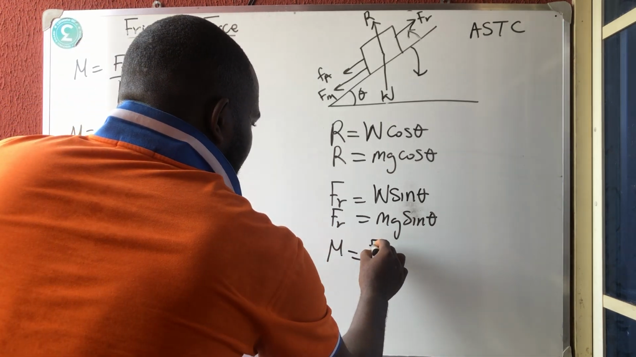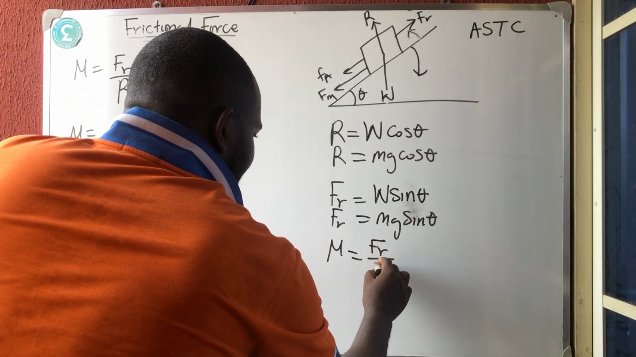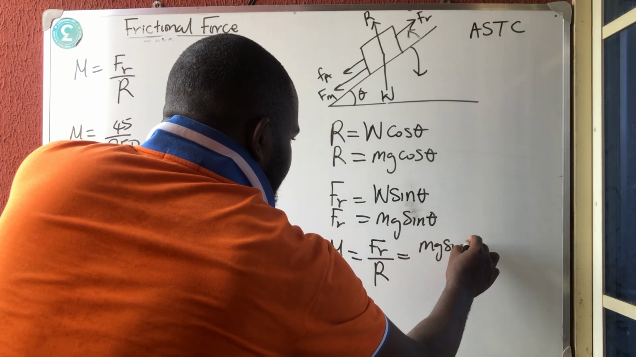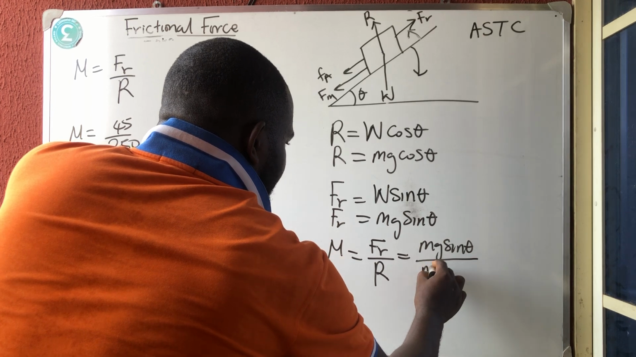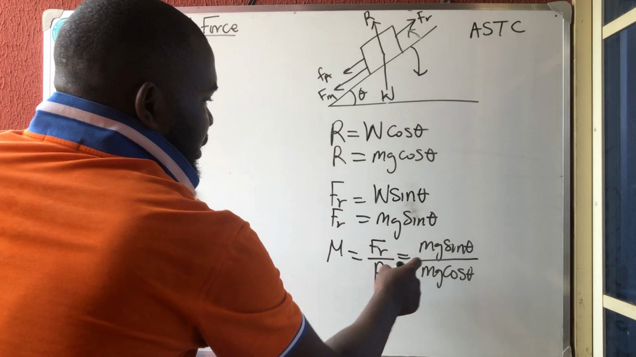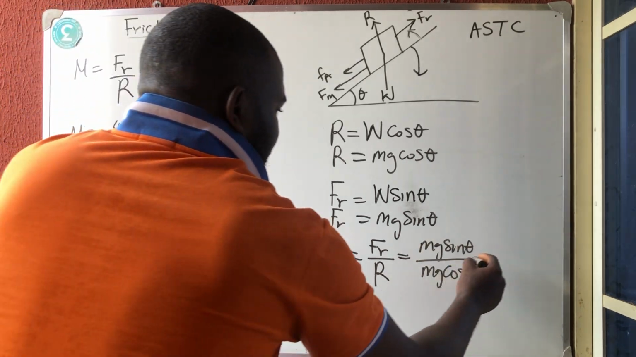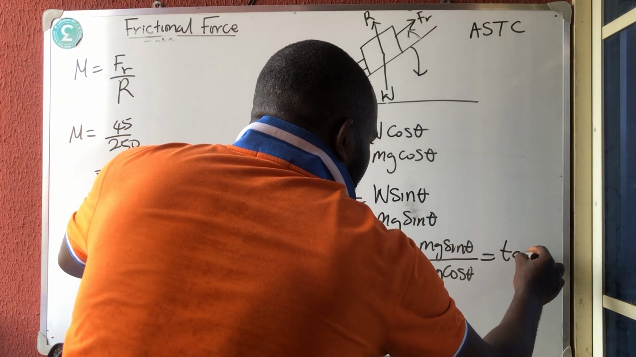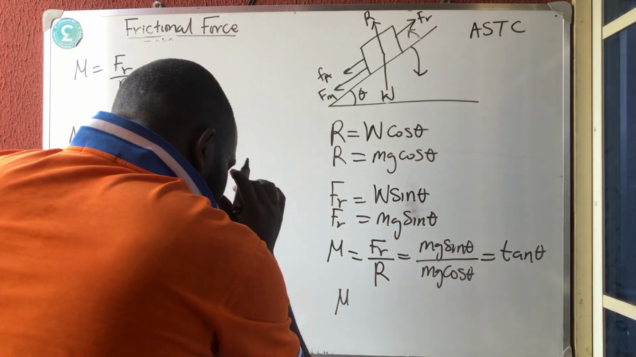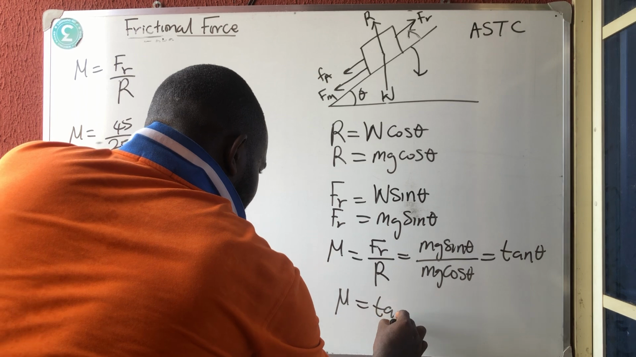So from this place we know that our coefficient of static or kinetic friction is the frictional force all over the normal reaction. The frictional force is mg sine theta, all over mg cos theta. Now mg cancels mg, and I am having sine theta over cos theta, which is tan theta. So you should know that mu is equal to tan theta. Another important formula.